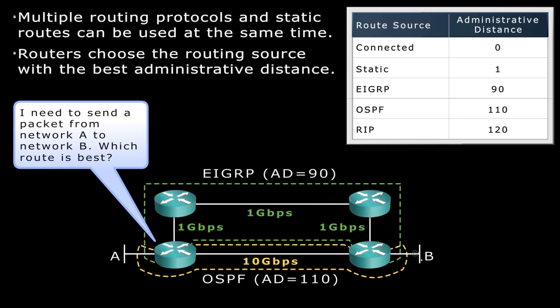We've learned about it through OSPF. Router connected to network A. So our router right here has to make a decision. Which way do I go to get to network B?